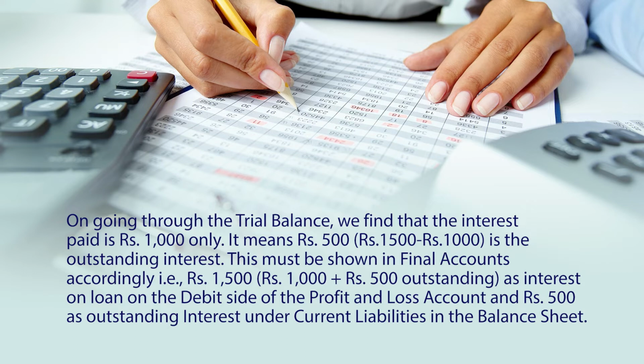and while preparing the balance sheet we need to show rupees 500 as outstanding interest in the liabilities side of the balance sheet under the head of current liabilities, because this amount of rupees 500 is yet to be paid. By the end of the financial year, this amount of rupees 500 on interest on loan is outstanding. It has not been paid yet.